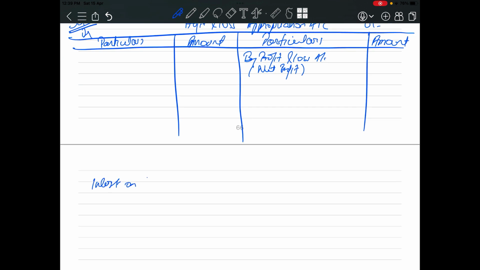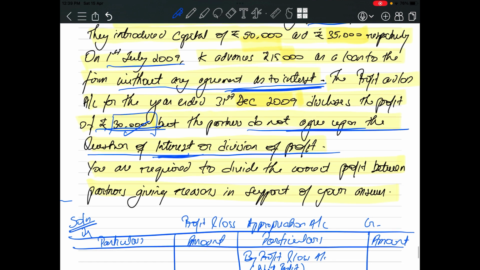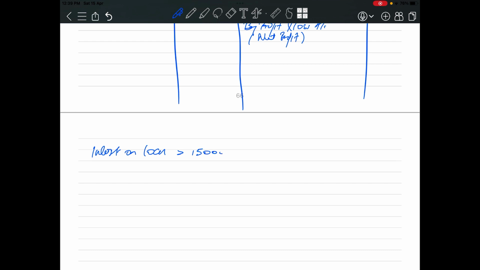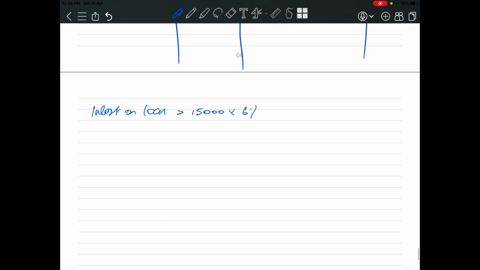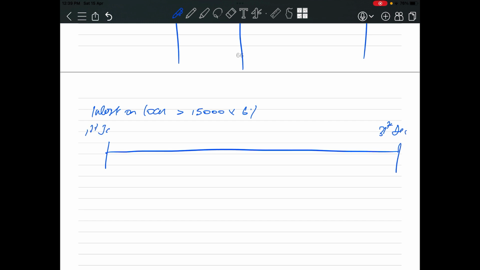Let's calculate. Interest on loan. How much loan he has given? He has given loan of 15,000. 15,000 into 6%, and see, now he has given the loan on 1st July 2009. So year is ending on 31st December and the year is starting on 1st Jan. He has given loan on 1st July, so interest will be calculated for the period starting from July to December. So how many months are there? He has given on 1st July, so interest will be calculated for the whole month of July. July, August, September, October, November and December.